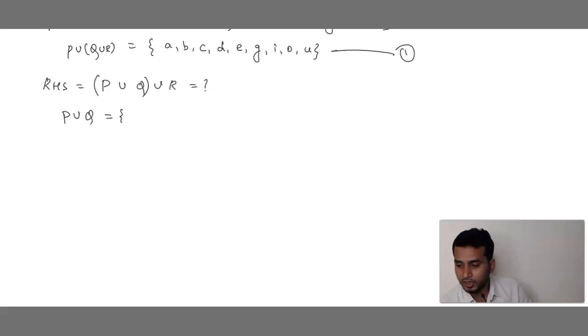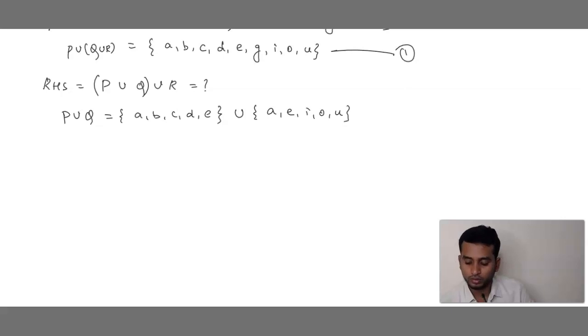What is set P? Set P is A B C D E. Union. What is set Q? A E I O U. Okay. Now for this both we have to combine.